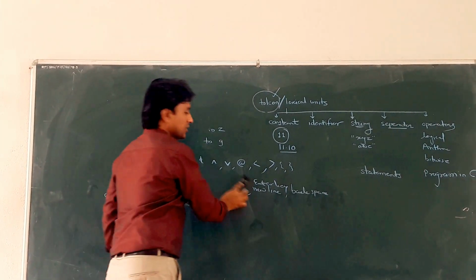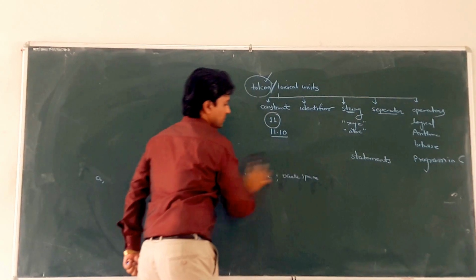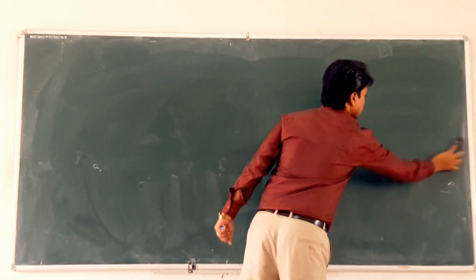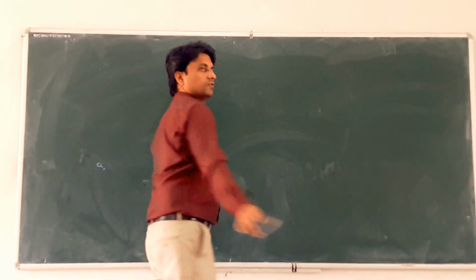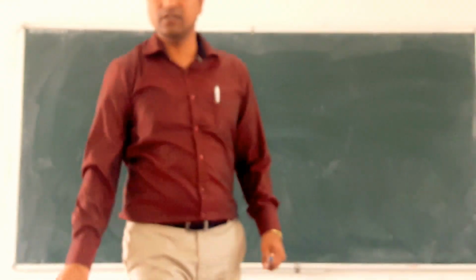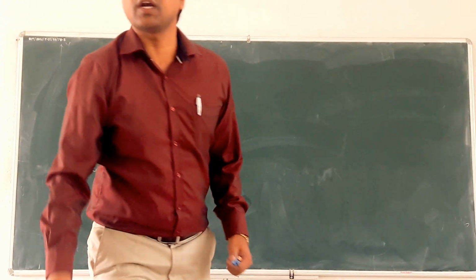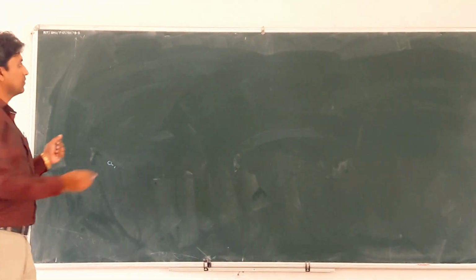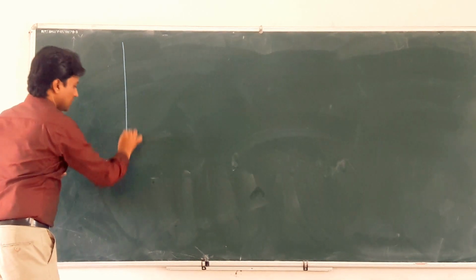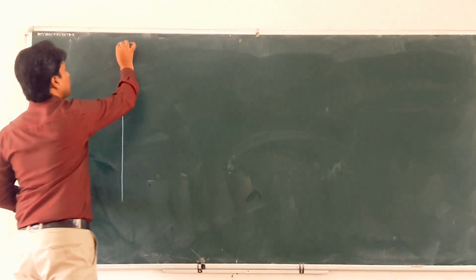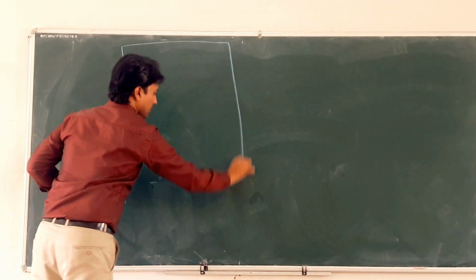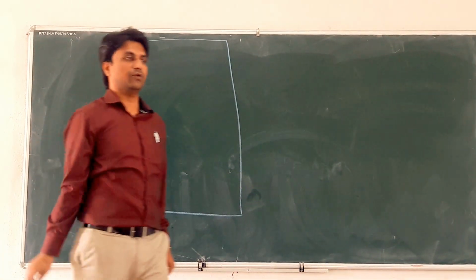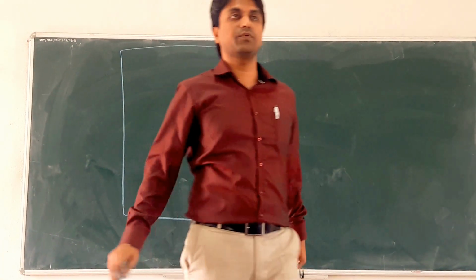What is the structure of a C program? How do we write a C program? What is the general structure of a C program? So, suppose this is one C program file. What is the structure of a C program? Now, how to write the C program?